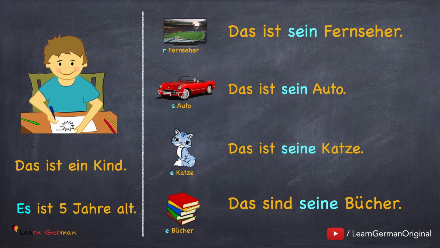Just like all other possessive articles, even in this case, when the article is der or das, you use sein. And when the article is die in feminine or for plural, you use seine.